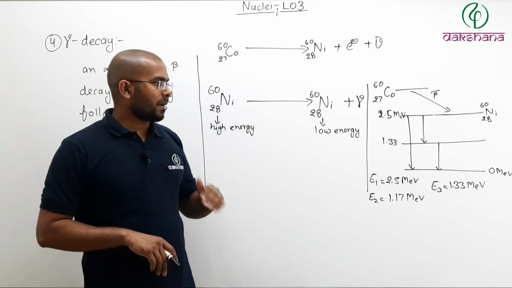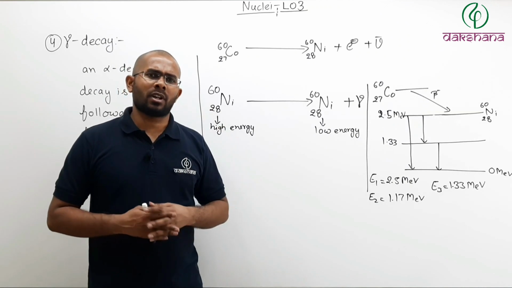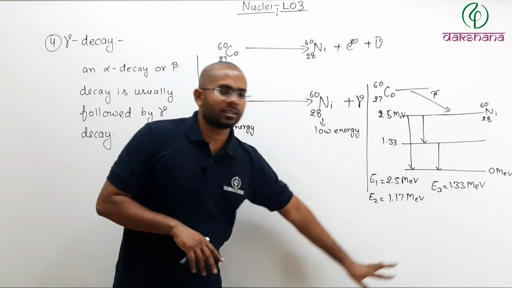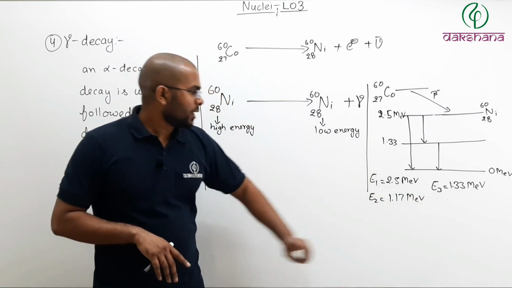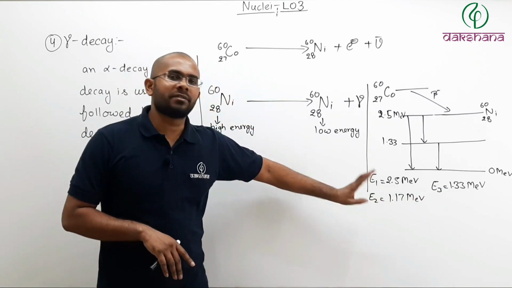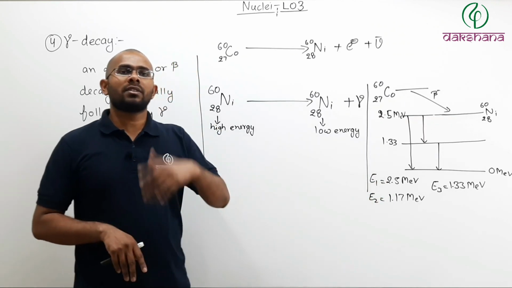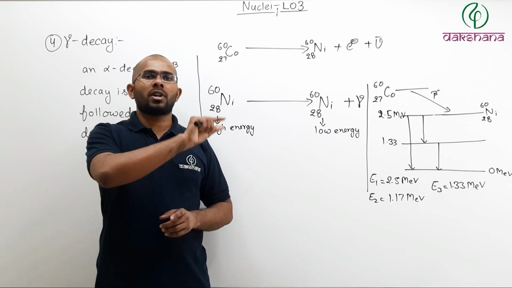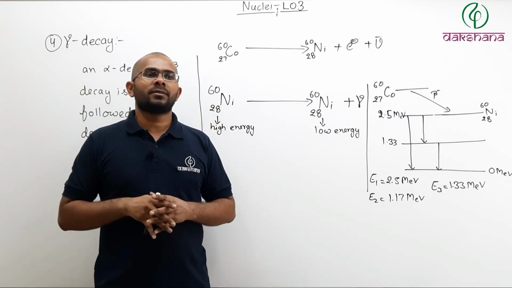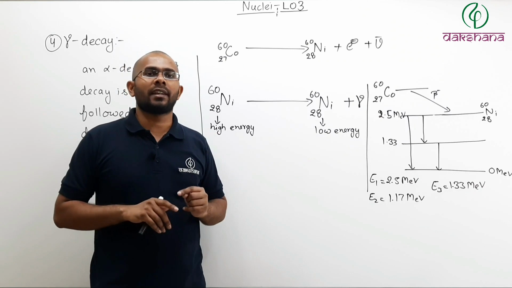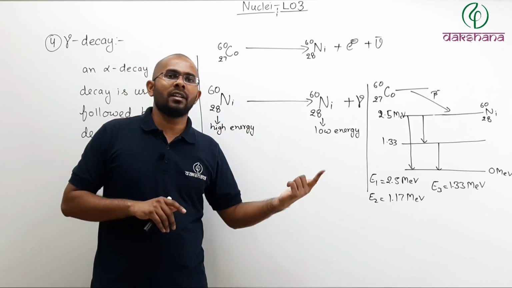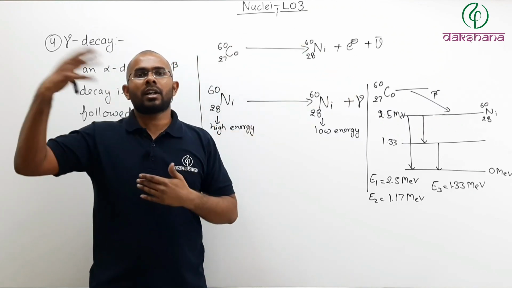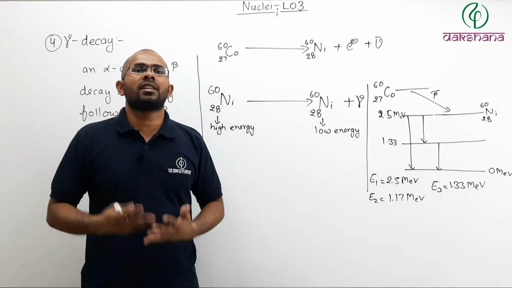Now see, as I am saying, very high energy photon. How high? Now here there are three energies of photons. Now what you should do is, you should try to calculate the wavelengths or the frequencies of these photons and try to place those photons on the spectrum, in which area they will lie, whether they will lie in infrared or visible range or X-ray or radio wave or ultraviolet wave, in which region they will lie.